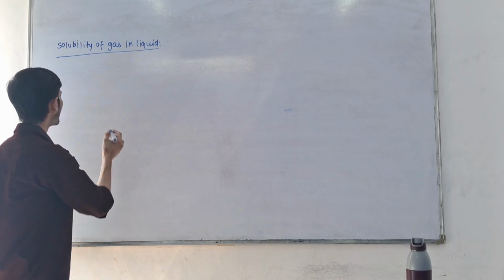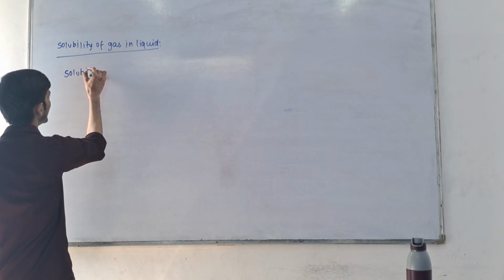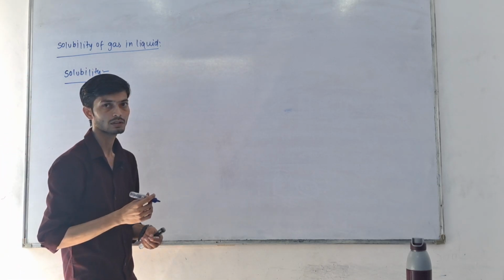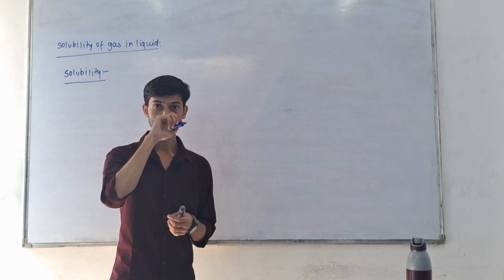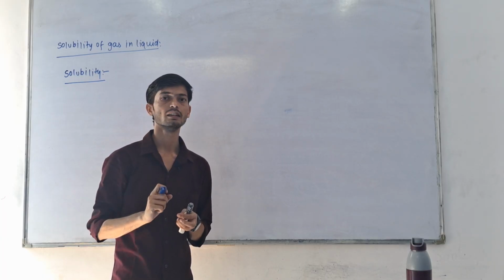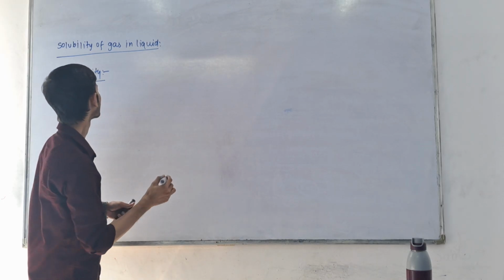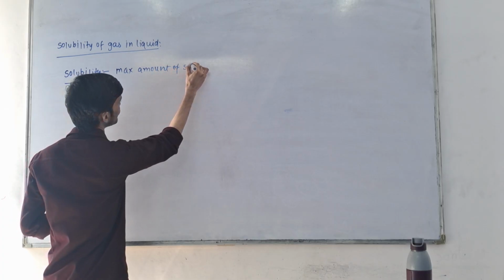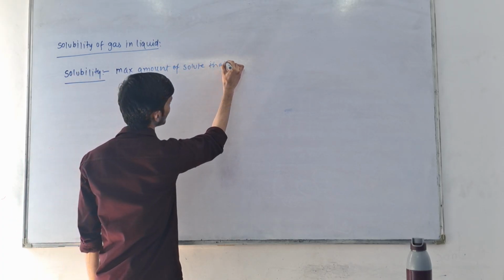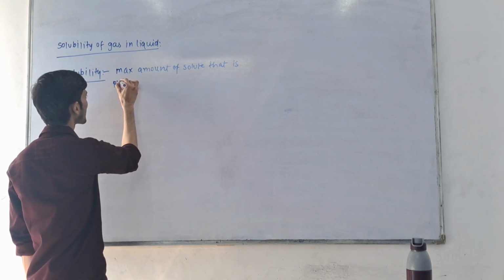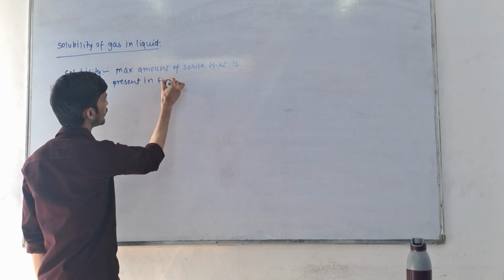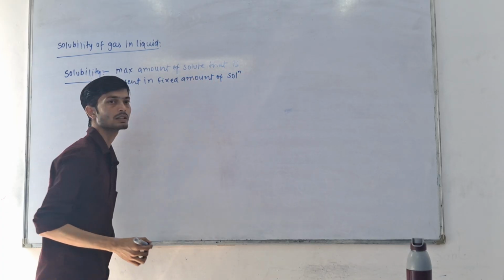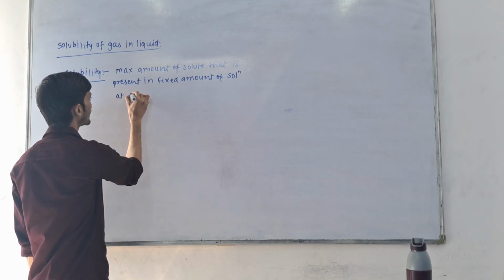First we have to understand the term, what does it mean by solubility. Solubility simply means the maximum amount of solute that is present in a fixed amount of solution at a fixed temperature, at a particular temperature.